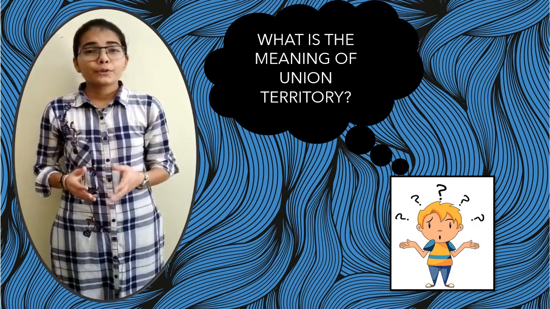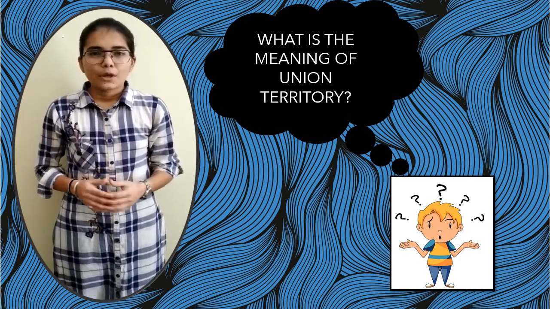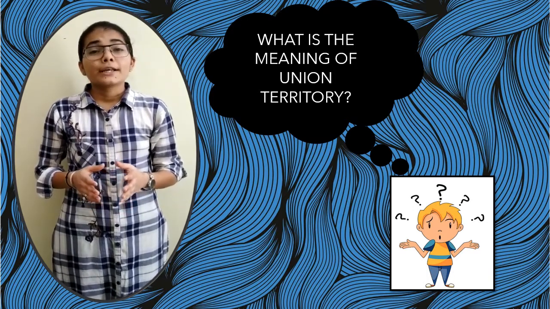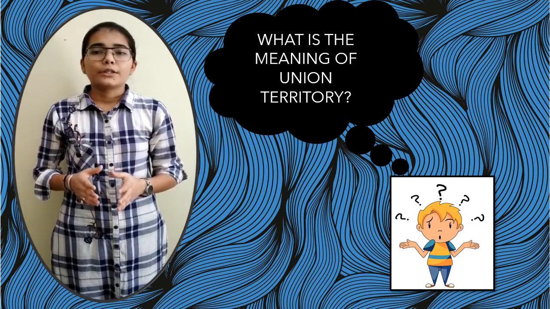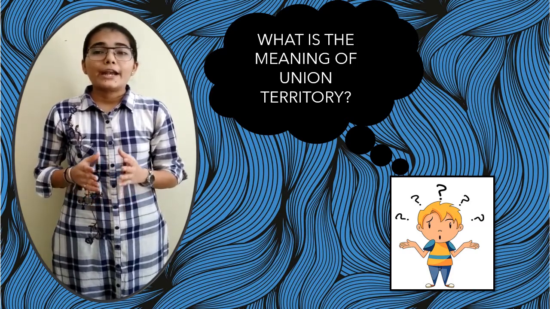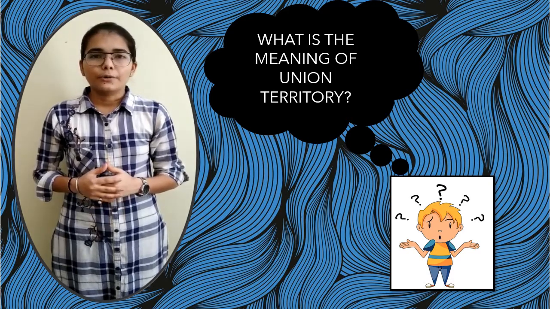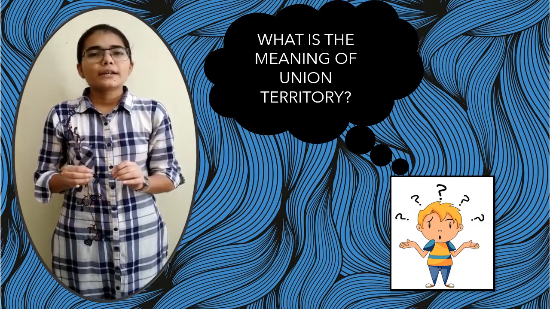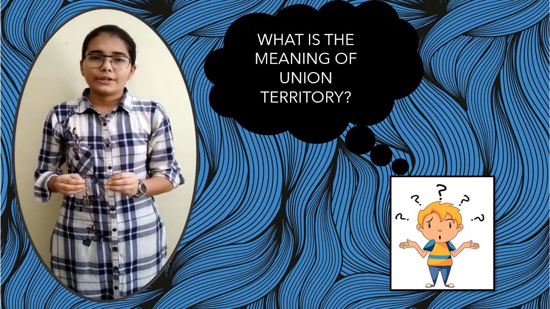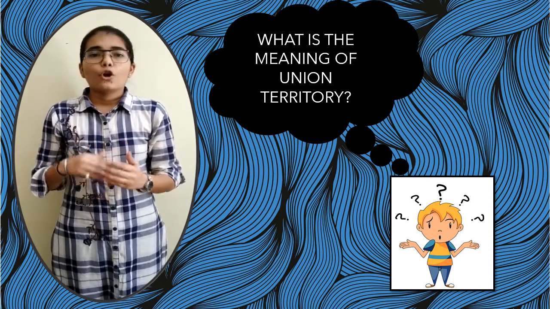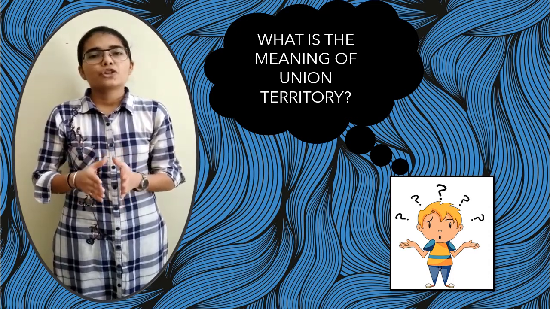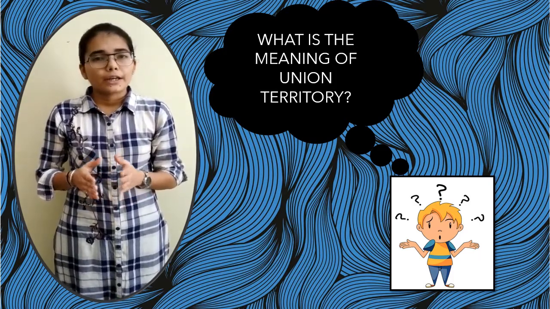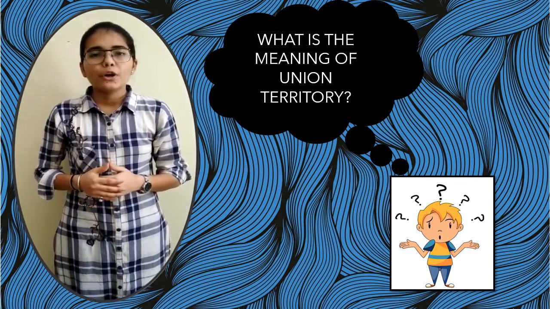Now we are going to discuss union territories. What is a union territory? A union territory is a small administrative unit that is ruled by the Union. The union territories are controlled and administered directly by the central government. To sum up in simple words, there is only a single difference between a state and a union territory. The state is governed by the government which has been elected. But a union territory is directly governed by the central government or the Union of India.